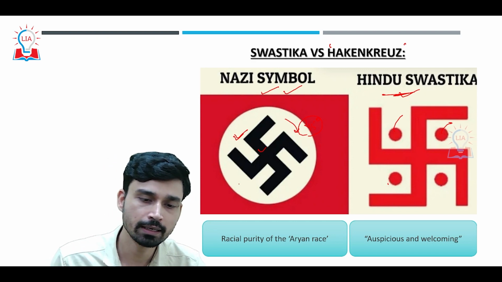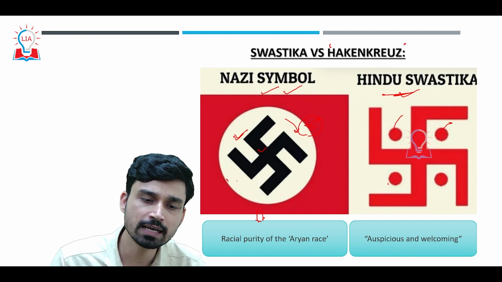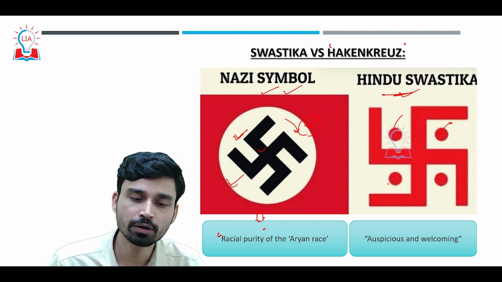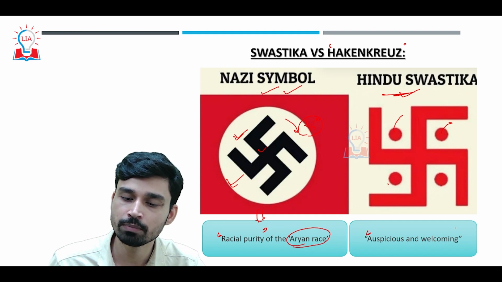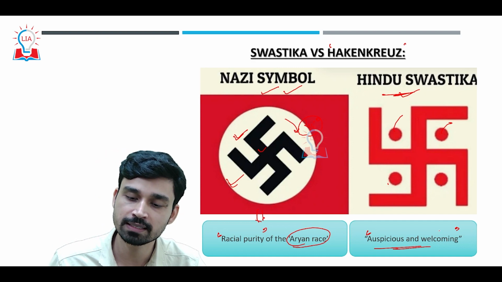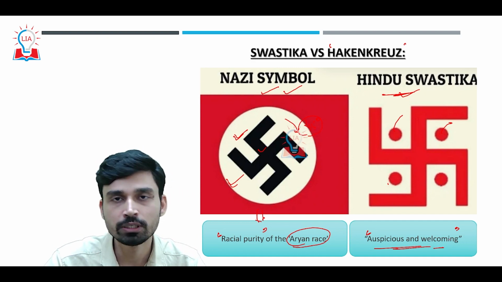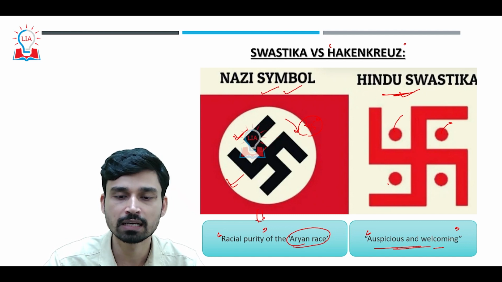So as far as Nazism and the Nazi ideology is concerned, the swastika symbol stands for the racial purity of the Aryan race, while in Hinduism the swastika symbol is auspicious and welcoming in nature. So these are the major differences that we can find between the swastika as well as the Nazi symbol of Hakenkreuz.